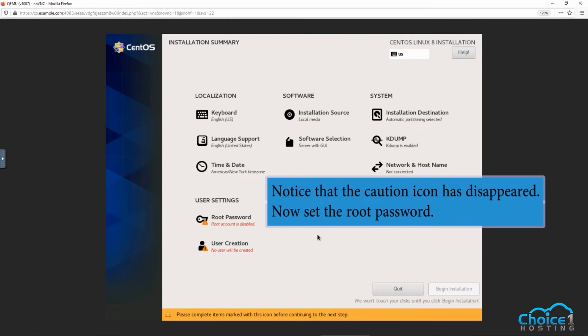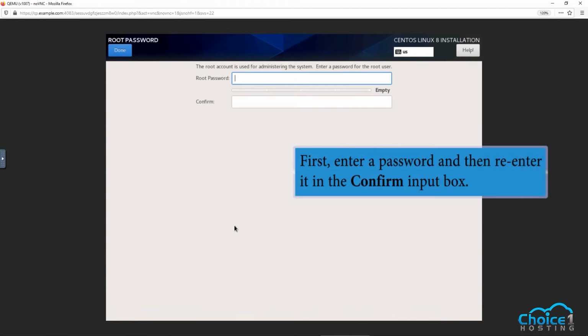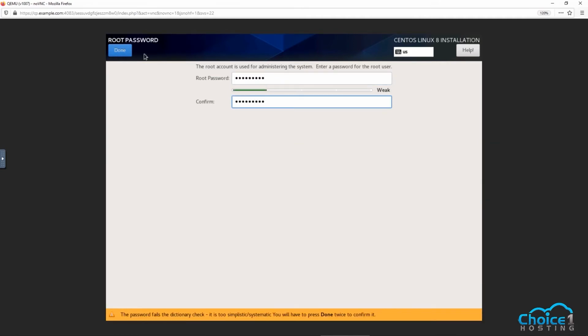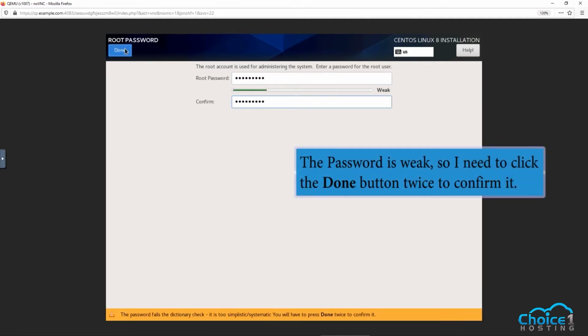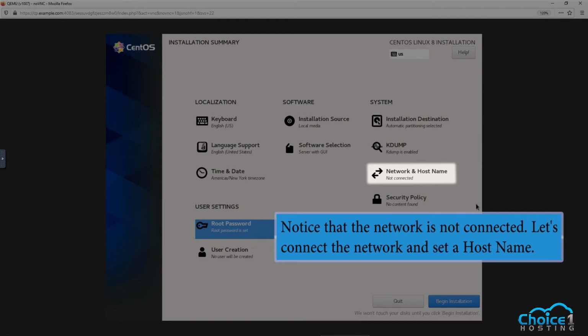Now set the root password. First, enter a password and then re-enter it in the Confirm input box. The password is weak, so I need to click the Done button twice to confirm it. Notice that the network is not connected.